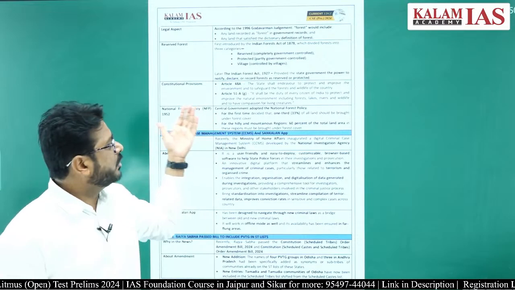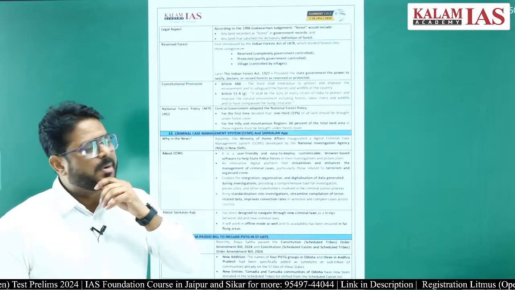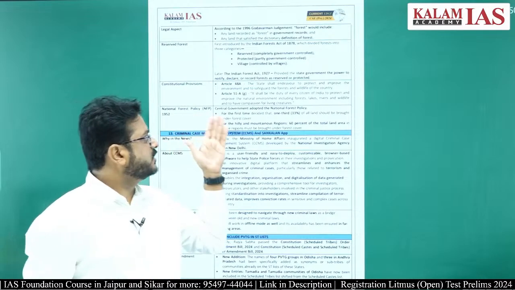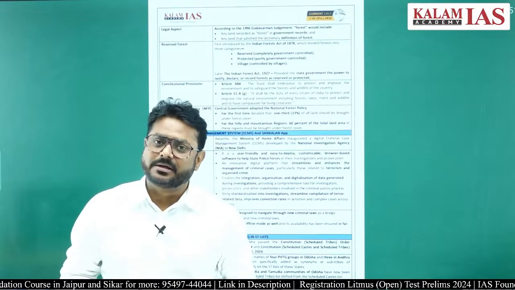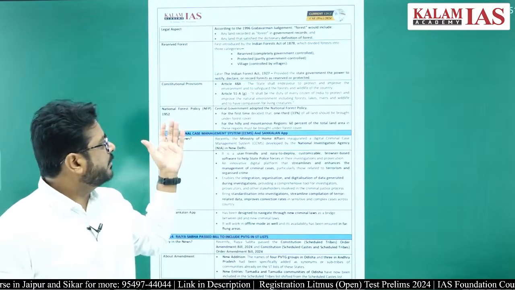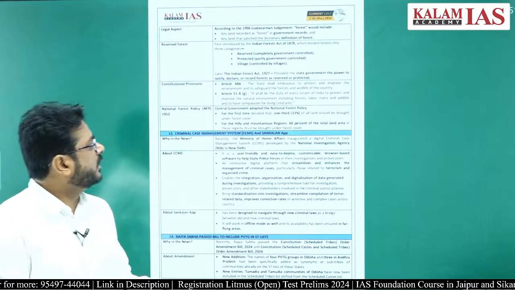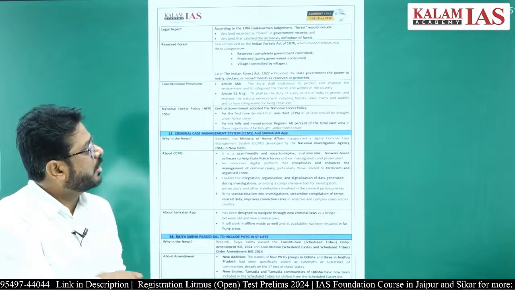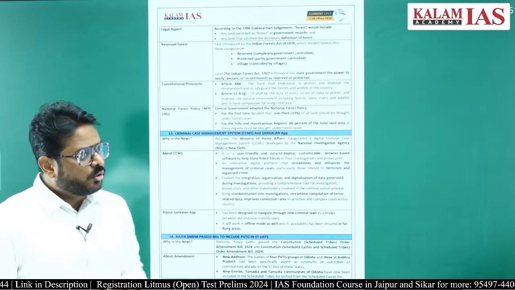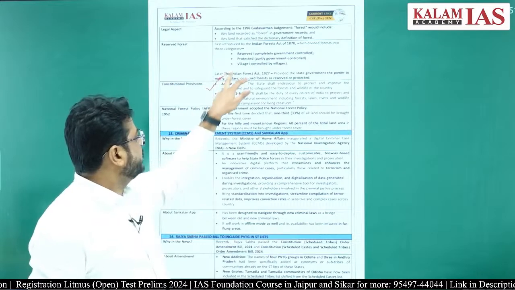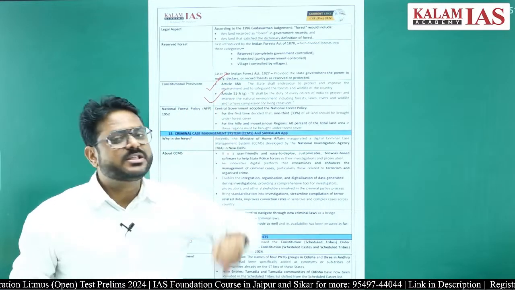Under Article 48A of the Constitution, it provides that the state shall endeavour to protect and improve the environment and safeguard the forest and the wildlife of the country, right. Similarly, Article 51A(g) says that it shall be the duty of every citizen of India to protect and improve the natural environment, including the forest, lakes, rivers, wildlife. So if you see the difference, one is for the state and the duty is for the citizen.